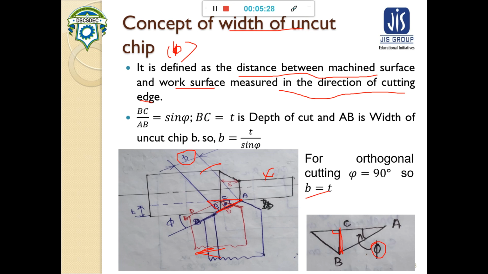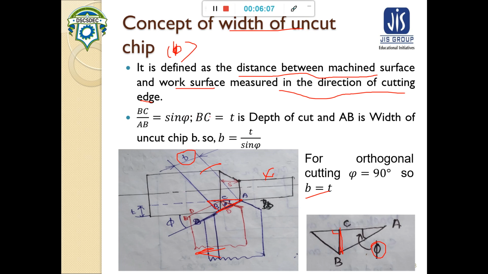First we will find out the distance AB, and the distance AB is our width of the uncut chip, that is B. AB will be found from trigonometry: BC is the perpendicular, AB is the hypotenuse, BC by AB is equal to sin phi, so AB will be equal to T by sin phi.